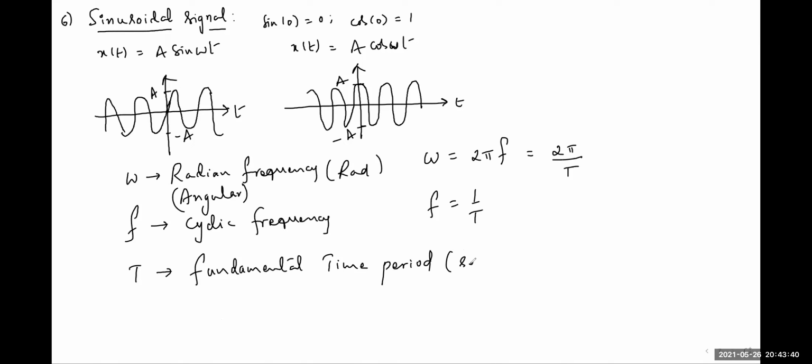Its units are seconds. Here the time period we can show on the graph like this. It means the duration of one complete cycle of the waveform. In this waveform we can observe repetition of a particular basic part of the signal.